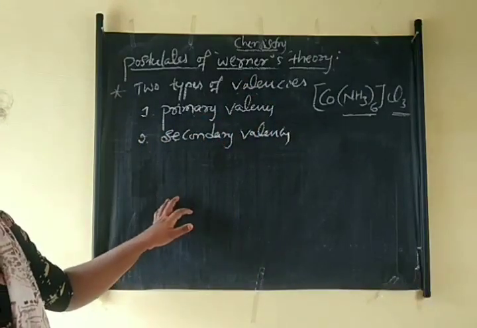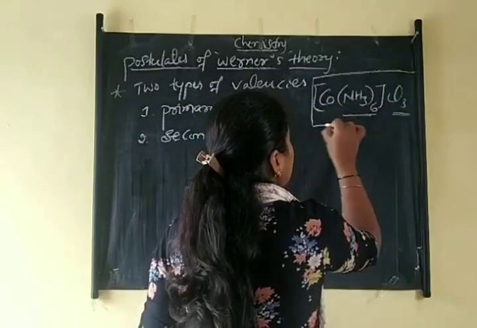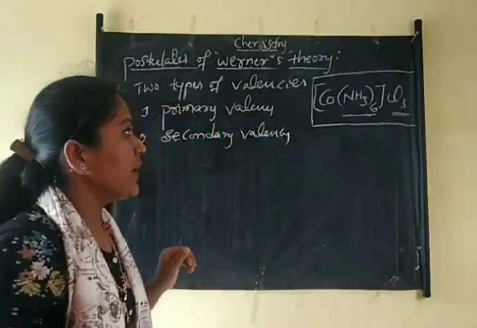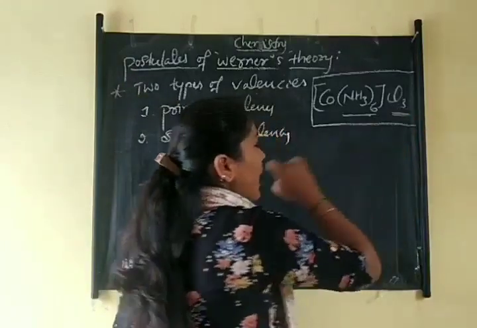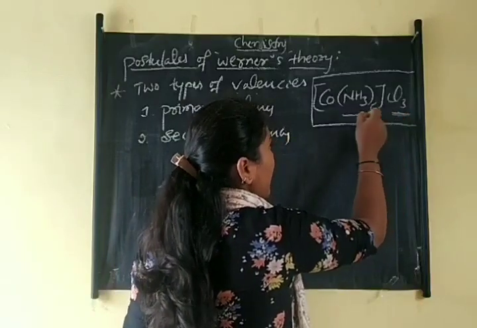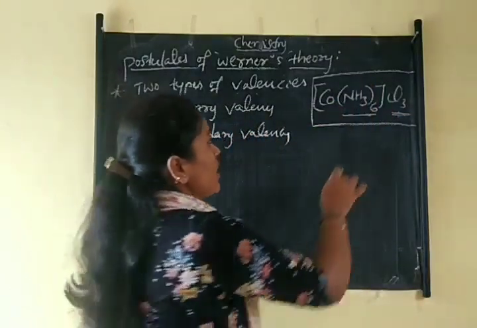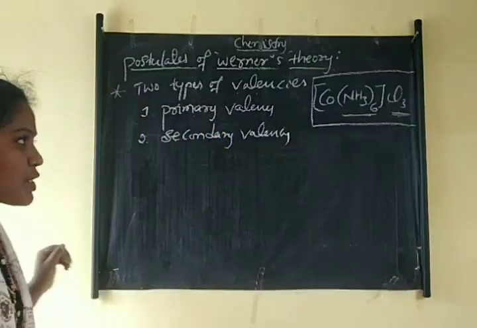So this is an example of a coordination compound. In this example, the ions present outside the square bracket are the primary valency, and the ligands present inside the square bracket are called the secondary valency. That is the first postulate.